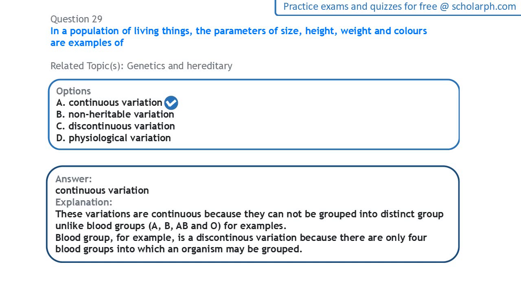For example, in terms of height, let's say you say, okay, let's have a category for tall people, and you give it a range. A category for medium people that are of medium height, so you give it a range. And a category for people that are short. Okay, so then you give it a range. So in that case, we can categorize. But to categorize everybody into a particular group, that will not happen with size, height, weight, and colors.